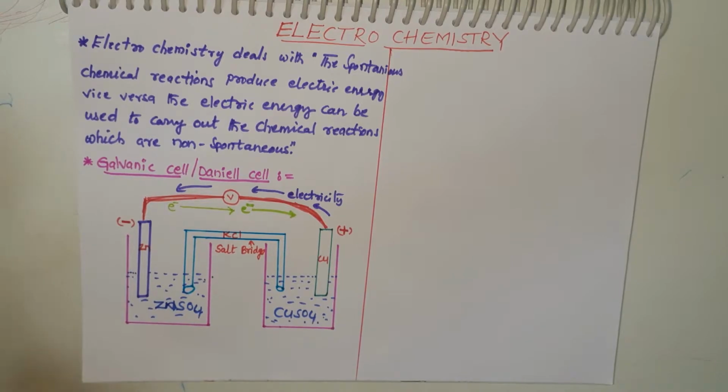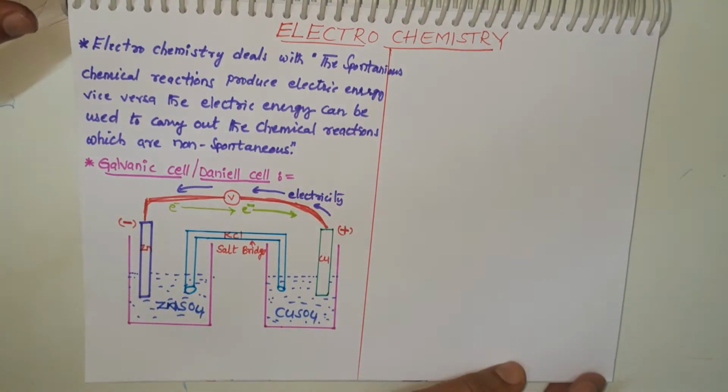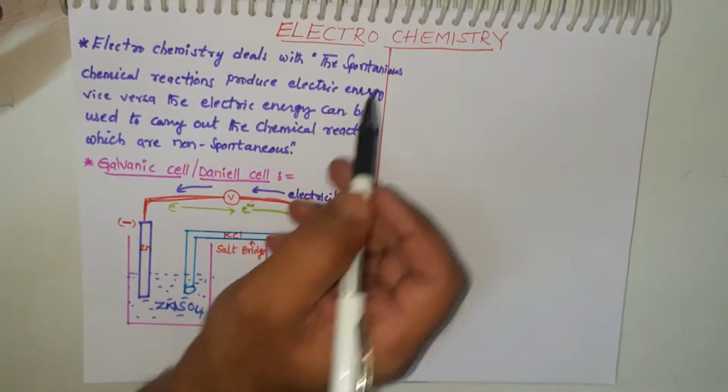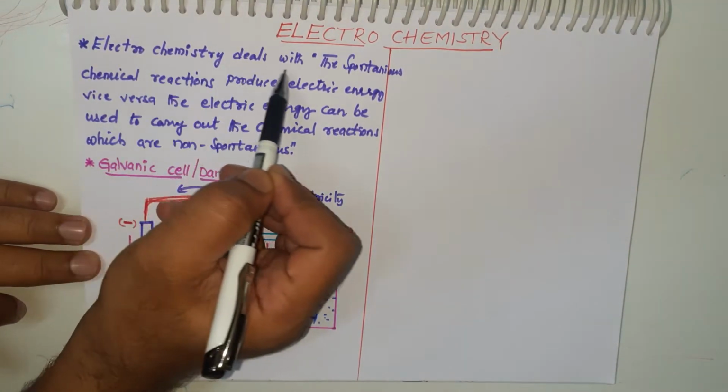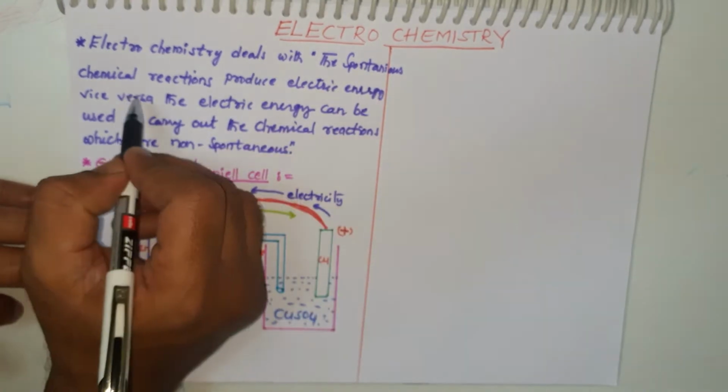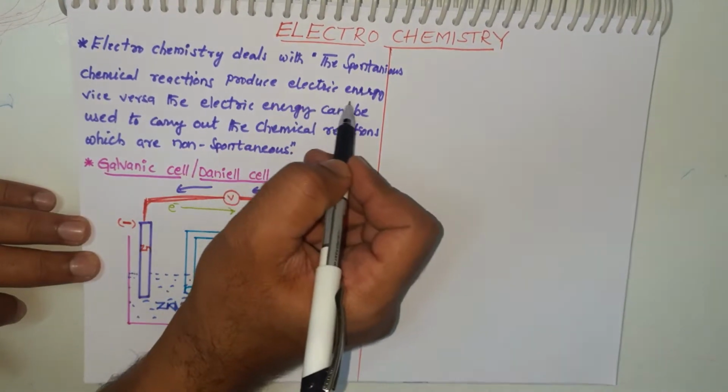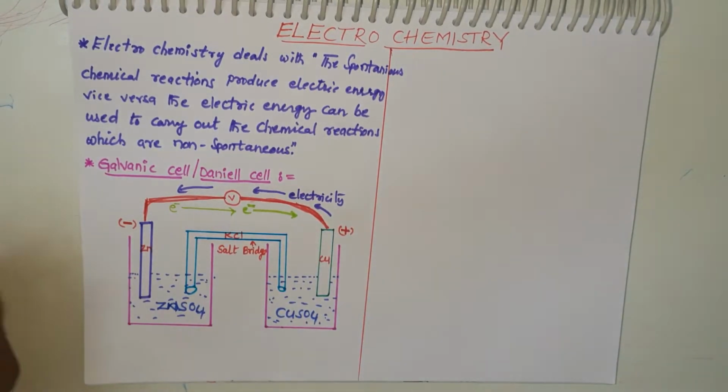Today we are going to discuss a new lesson, electrochemistry. Okay students, what is the relationship between electricity and chemistry? Electrochemistry deals with spontaneous chemical reactions that produce electric energy, and vice versa. In the same way, electric energy can be used to carry out chemical reactions which are non-spontaneous.